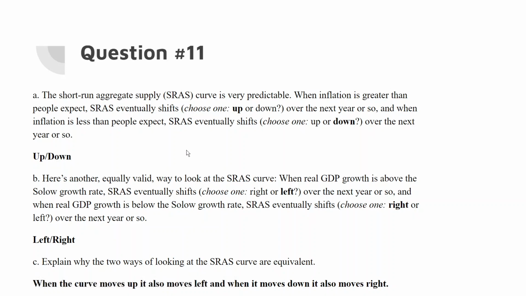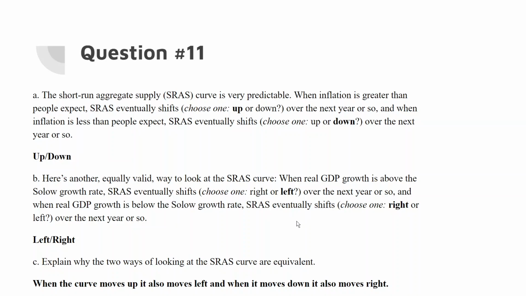With question number 11, with the short run aggregate supply, when the inflation is greater than people expect, it shifts up, and when the inflation is less than people expect, it will eventually shift down. And then with the Solow growth rate, when the real GDP growth is above it, the curve eventually shifts to the left over the next year or so.